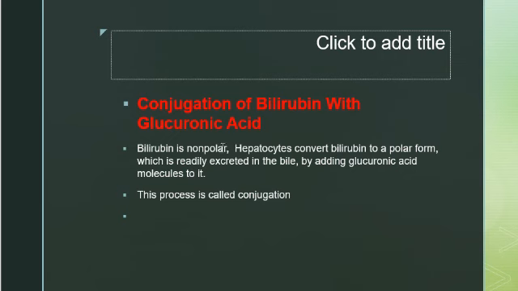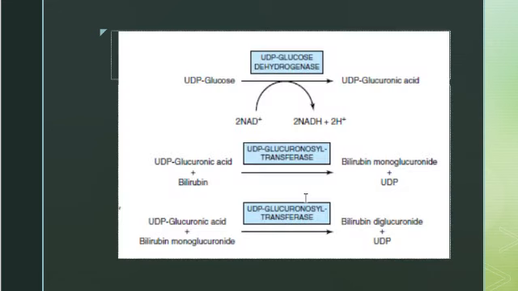Bilirubin is non-polar and would persist in the cells if not converted to a more water-soluble form. Bilirubin is converted to a more polar molecule by conjugation with glucuronic acid, and this process is called conjugation of the bilirubin.